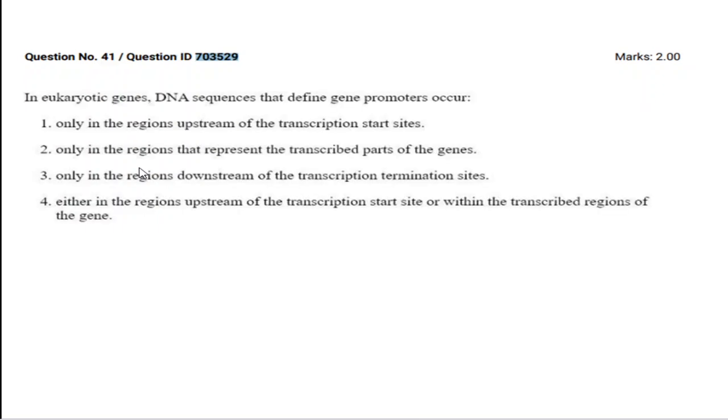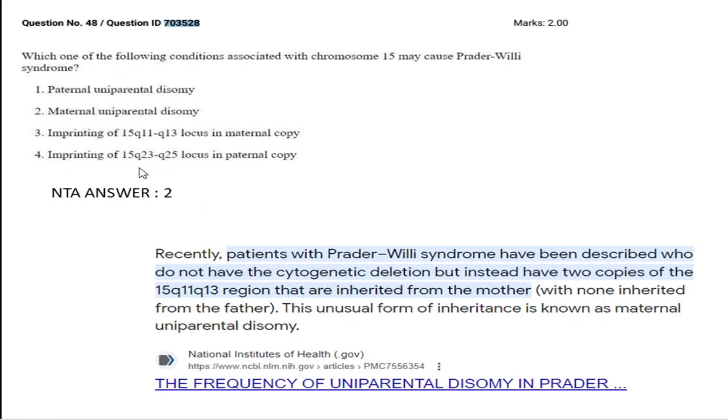Next, in eukaryotic genes, the DNA sequence that defines the promoter occurs either in the region upstream of the transcription site or within a transcribed region also. So I'm agreeing with the NTA answer, but some students challenge this particular question. Next is the important question.